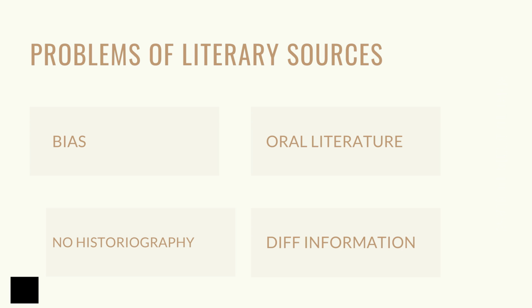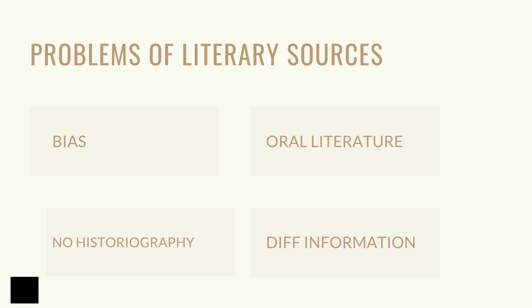Next, here we will see the problems with literary sources. First one is bias. Bias means partiality. Paid poets or paid writers write greatly about kings and they became loyal to the kings. The best example of this is Bana's Harshacharita.